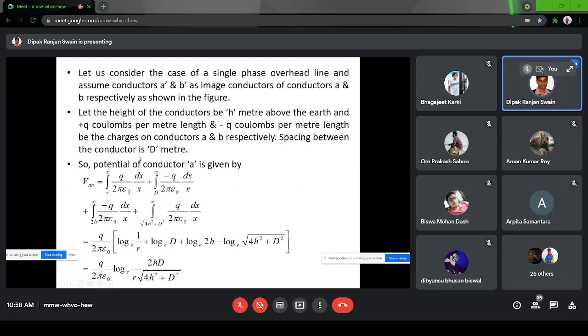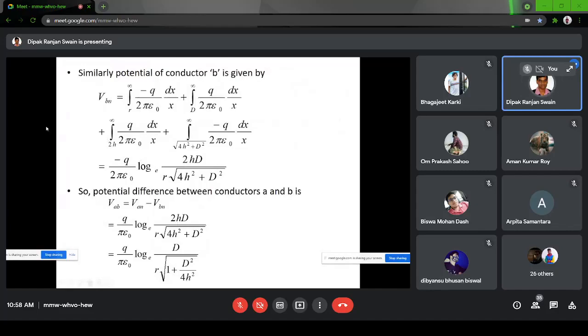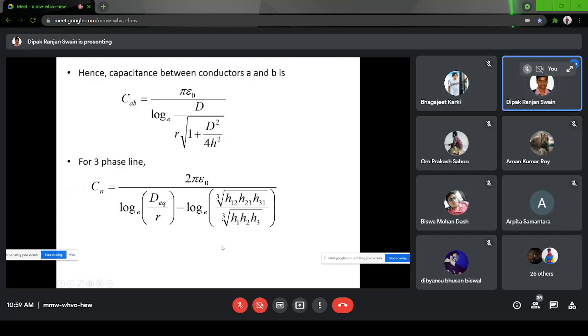Same calculation, only that the Q term is negative. So once you have VAN and VBN, you can calculate the value of VAB. The 2 value is not there, and then h is taken common from both numerator and denominator, so this is to be simplified. Then once you have VAB, you can calculate CAB by epsilon 0 by this one.